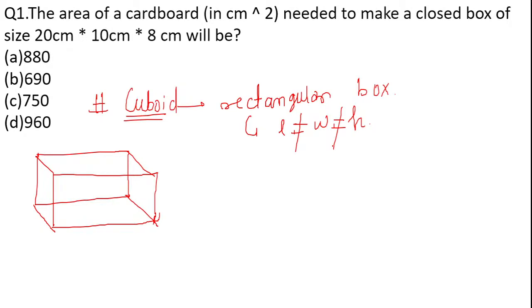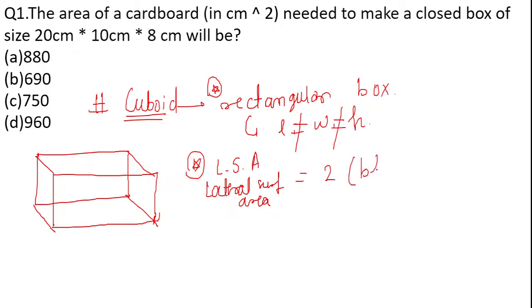Okay, so this was the first thing regarding the cuboid, that the cuboid is a rectangular shape with different length, different width and different height. Second point that you have to remember regarding this particular dimension is the lateral surface area, LSA. The lateral surface area for any cuboidal shape is what? Twice of BH plus LH. How come? I'll explain that first.